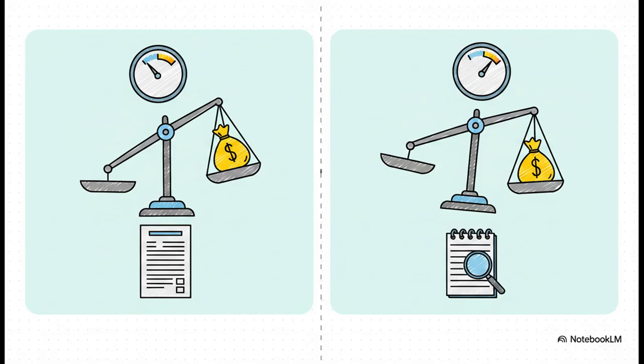On the left, if the outflow is probable, again, that's more than a 50% chance, you've got a provision. It's a real liability that hits your financial statements. But if it's only possible, like you see on the right, so a 50% chance or less, it's a contingent liability. It stays off the balance sheet, but you absolutely have to disclose it in the notes to make sure investors are aware of that potential risk.